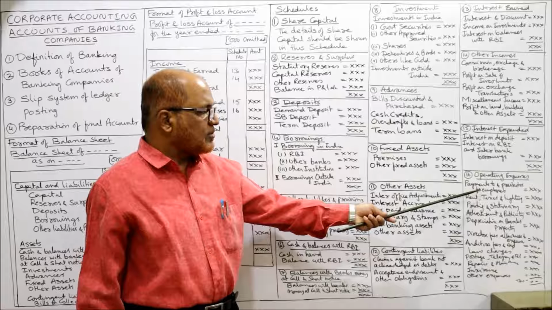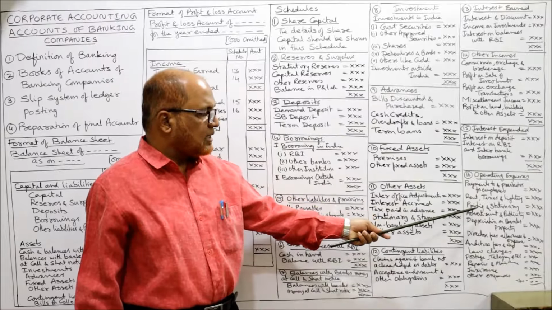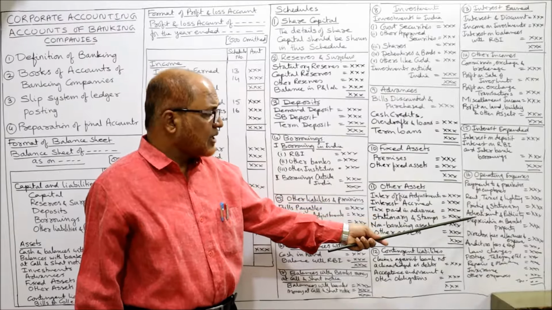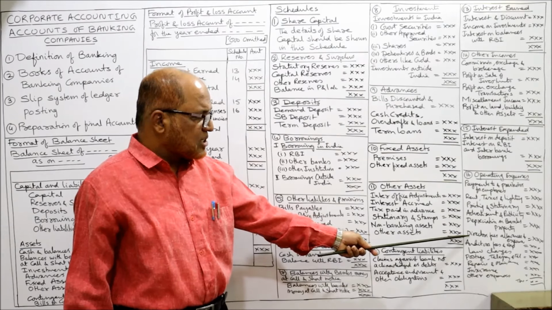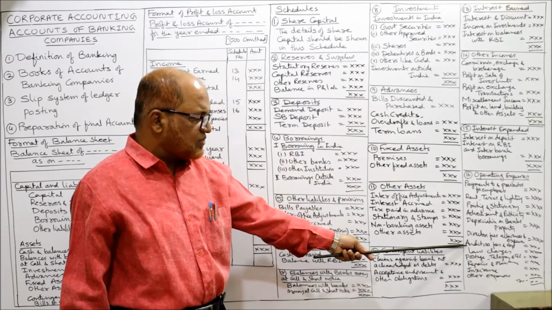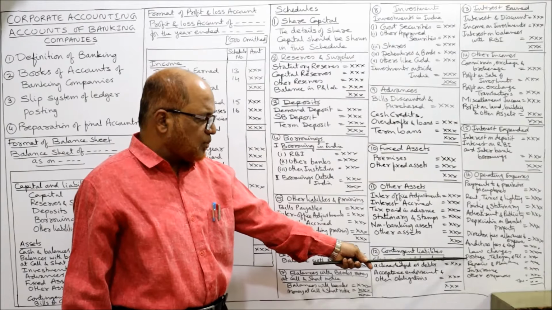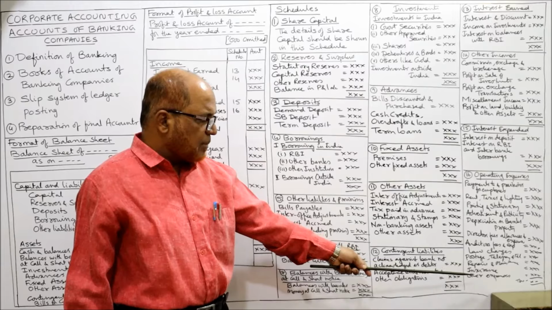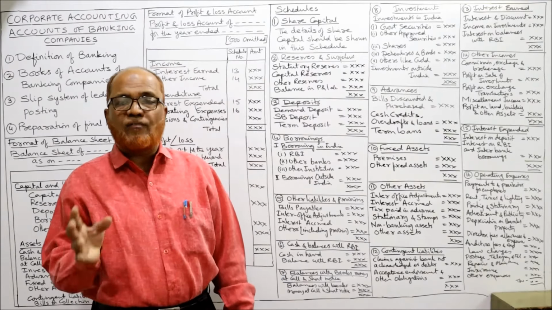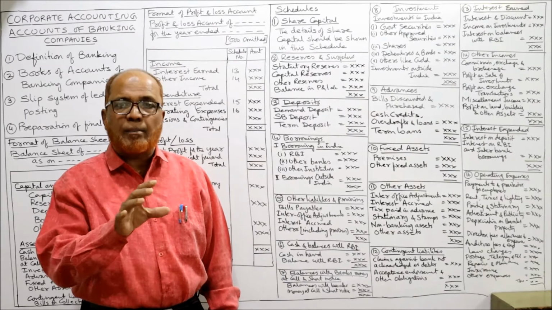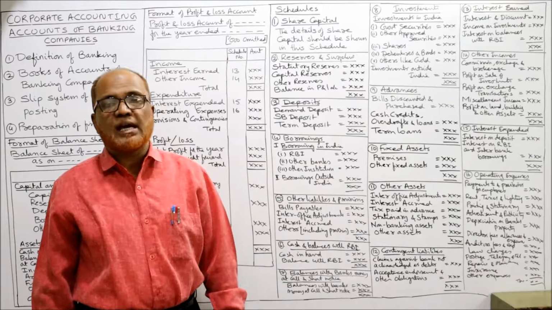So payments to and provision for employees, rent, taxes and lighting, printing and stationery, advertisement and publicity, depreciation on bank's property, directors fees, allowances and expenses, auditors fees, expenses, law charges, postage and telegram, repairs and maintenance, insurance, other expenses. These are the examples of all the items which may come under operating expenses.